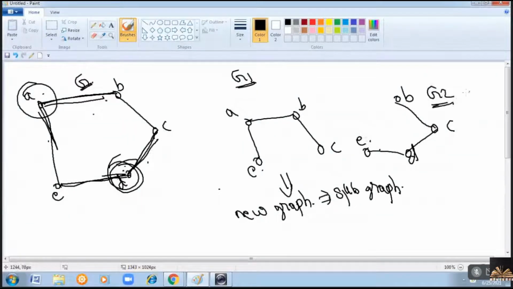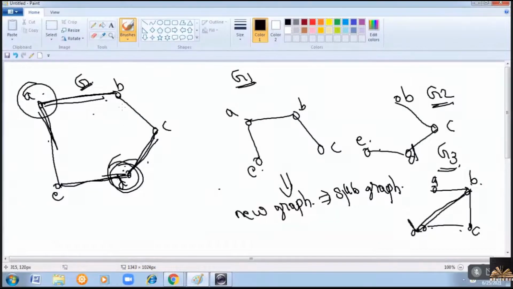Suppose you have a graph like A, B, C, D, like this. Is it a subgraph? A, B, C, D are vertices from the given graph. But in the given graph, do we have the edge from B to D?